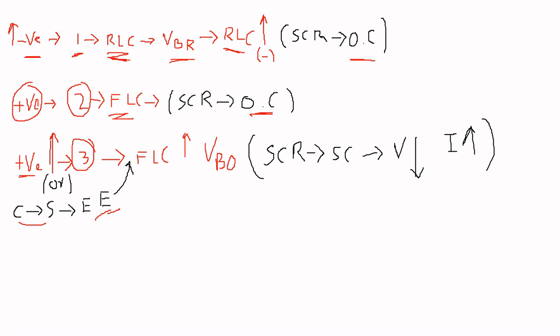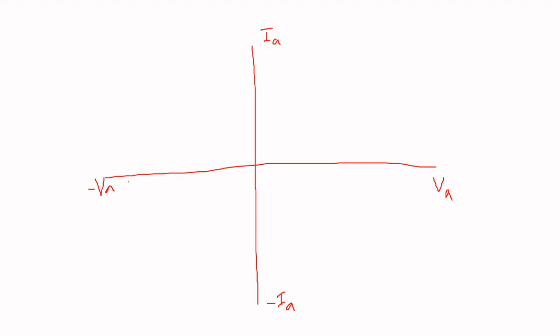Due to this, we get an increment in forward leakage current at a particular voltage. That voltage is called the forward breakover voltage. It means the SCR starts conducting, which means the SCR is in short circuit condition. Under short circuit condition, the voltage value is negligible or zero, and the current value increases. Now by using this analysis, we are going to draw the static VI characteristics.